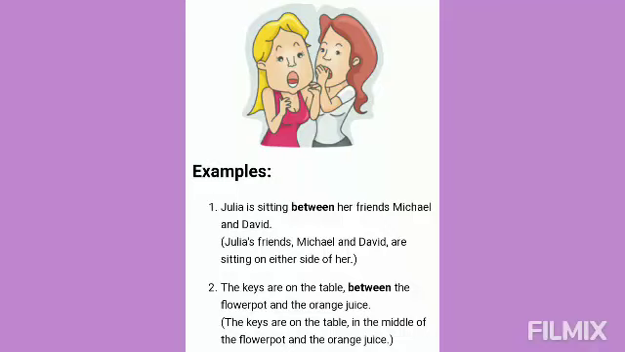Let's see a few examples for between. Julia is sitting between her friends Michael and David, which means Julia's friends Michael and David are sitting on either side of her. The keys are on the table between the flower pot and the orange juice. The keys are on the table in the middle of the flower pot and the orange juice.